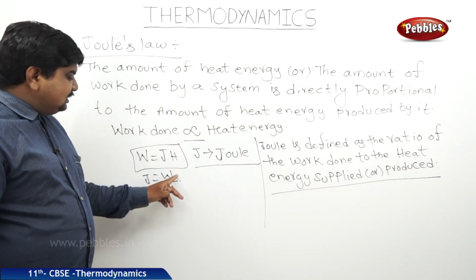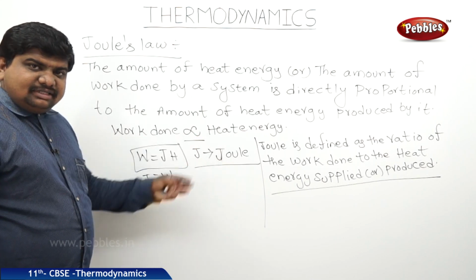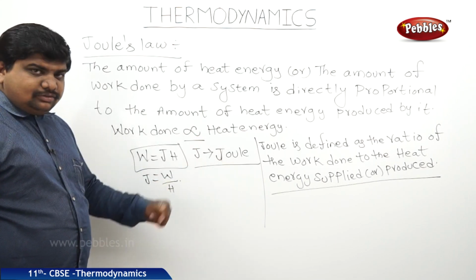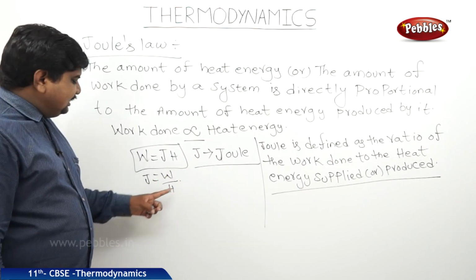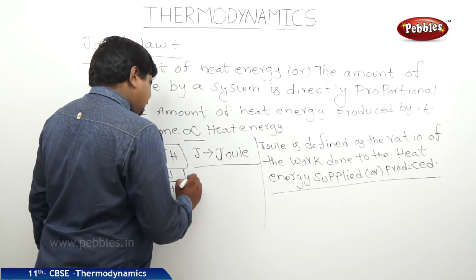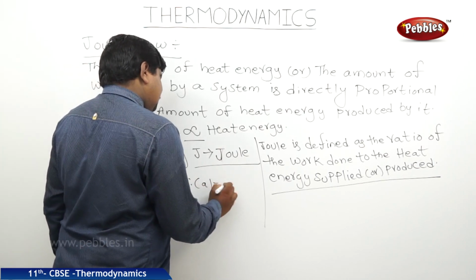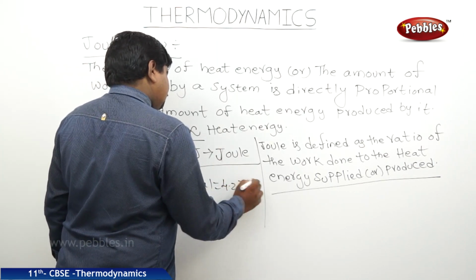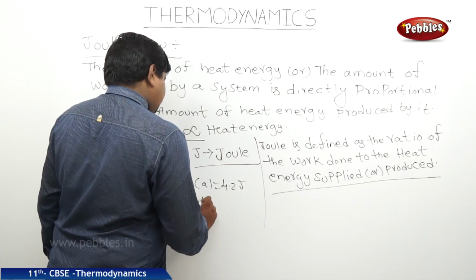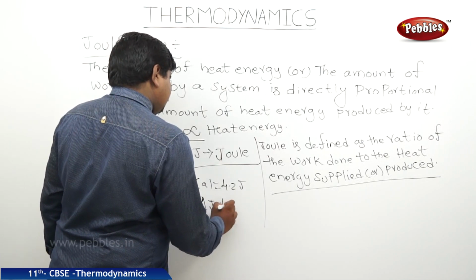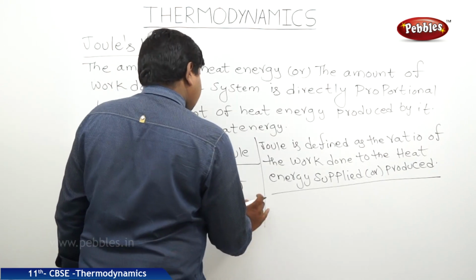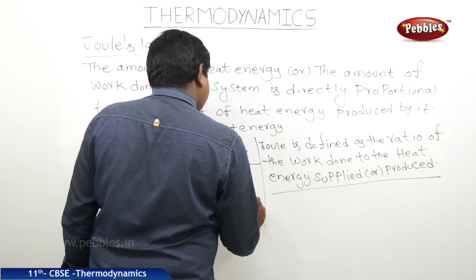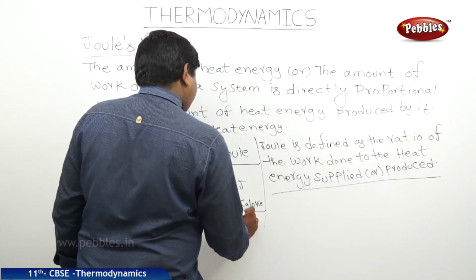This is the definition of 1 Joule. So we can say that work done is nothing but the Joule, and heat energy is also one of the units on the basis of Joule. So W by H is equal to 1 Joule. So we can say that 1 calorie is equal to 4.2 joules. Therefore 1 Joule is equal to 1 calorie by 4.2.